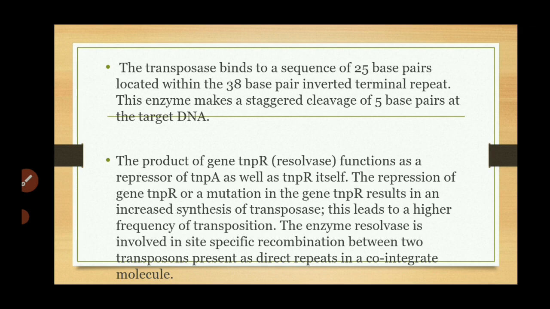This leads to a higher frequency of transposition, that is, the formation of more copies of transposons.